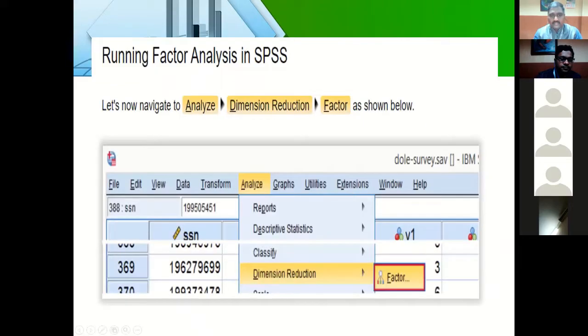See, in the factor analysis, this is the first option. Please make a note of it. First, go to Analyze, Dimension Reduction, and then Factor. This is the first step that you want to do in the factor analysis after importing the data.